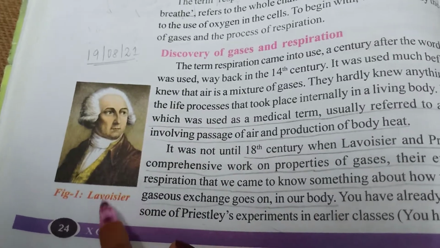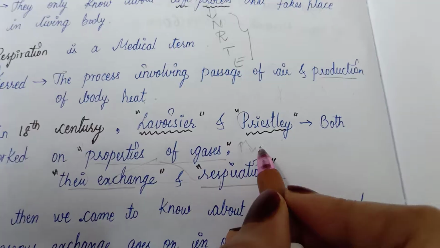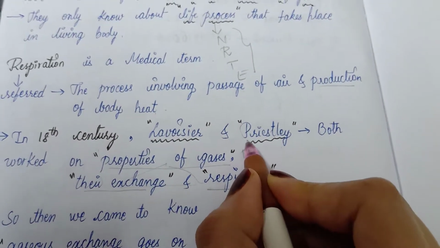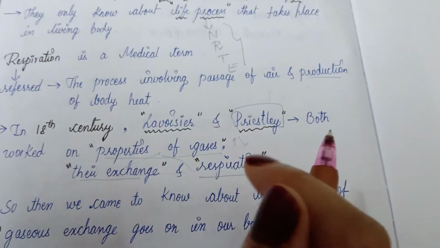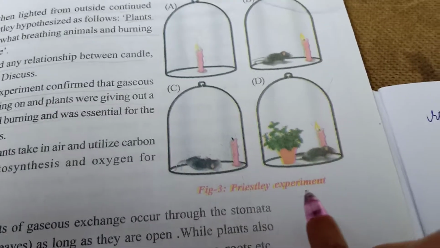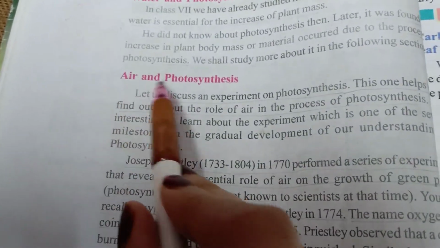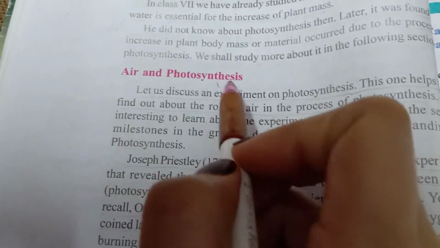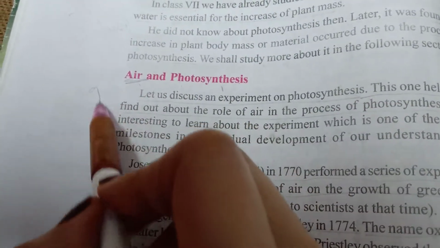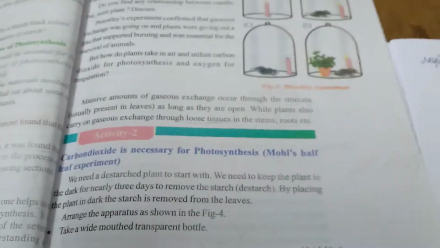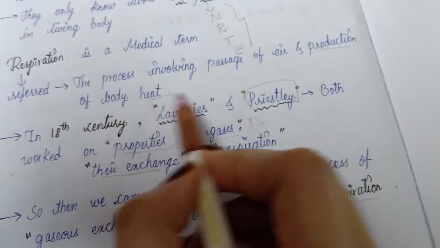Here you can see the picture of Lavoisier, and here is the image of Priestley. In our first chapter, nutrition, we discussed Priestley. Remember students, we did Priestley's experiment, the bell jar experiment, remember? In this experiment he focused on air and photosynthesis. He discovered air and photosynthesis. Here, air in the sense that gases come under air, right? We studied Priestley's experiment in our last class, but what are Lavoisier's experiments?